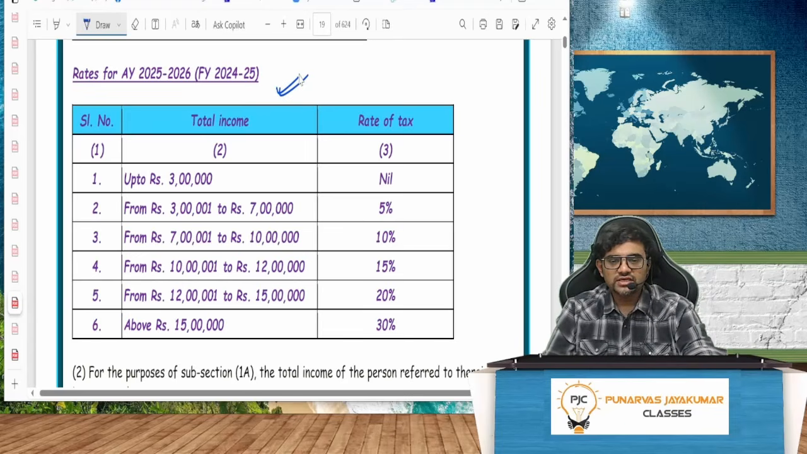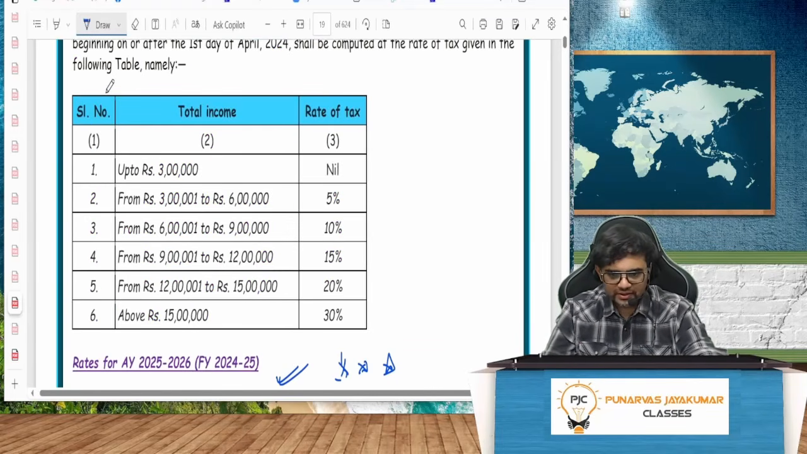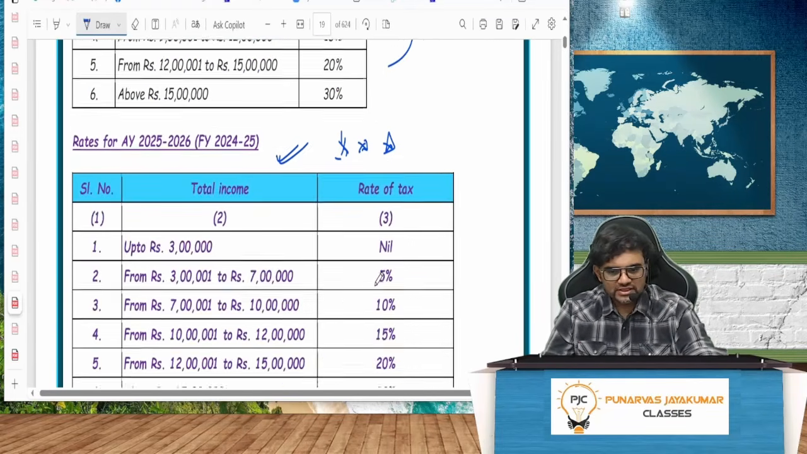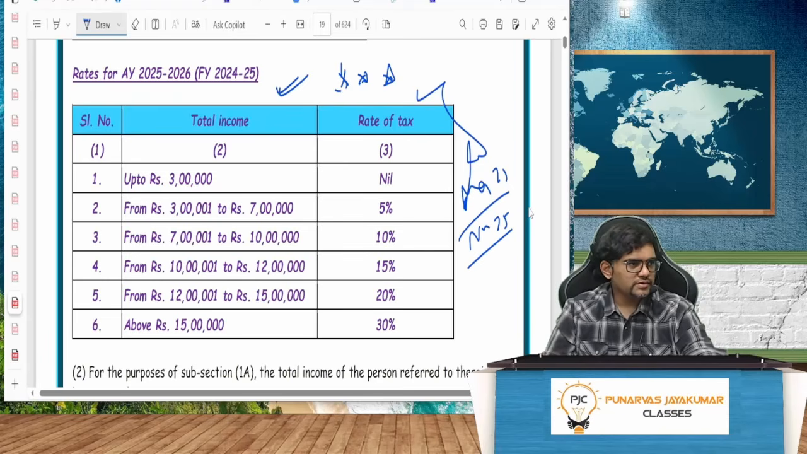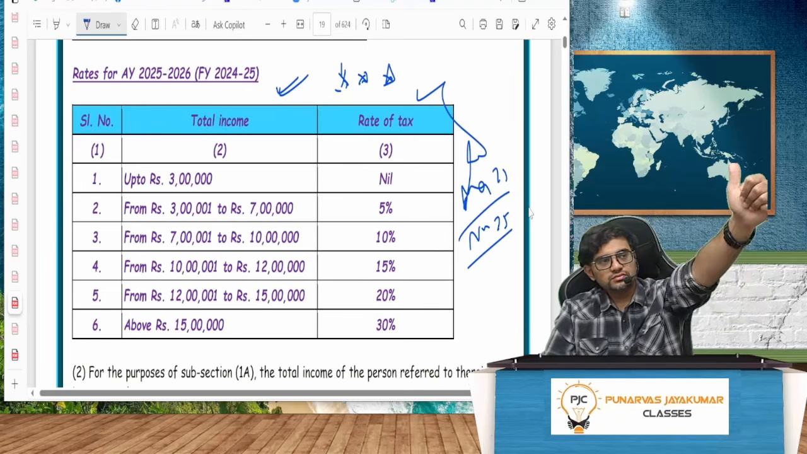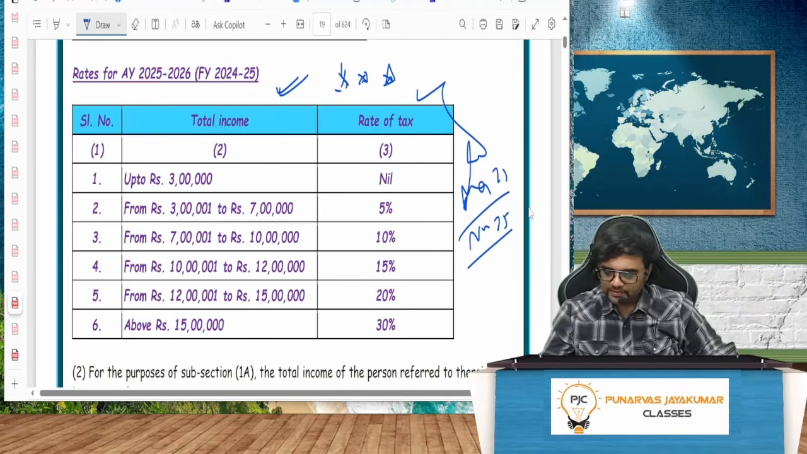This is the rates for assessment year 25-26, Finance Act 24-25. Important. Why important? Nirmala madam has changed it a little. What was there before, and what is there now. So this will come for our exam May 25, November 25. Even it is relevant for CMA also. CA, CMA, both it will ask. Everybody got it, yes or no? Thumbs up.